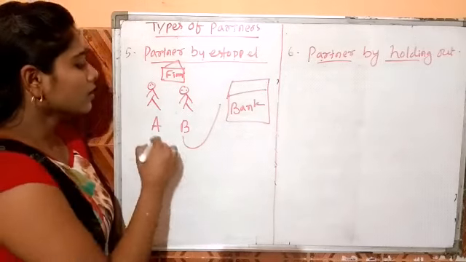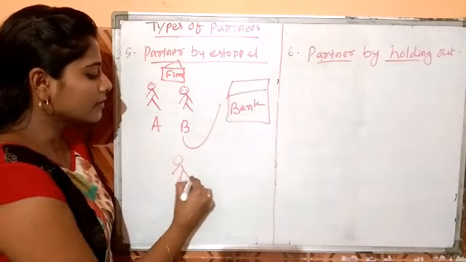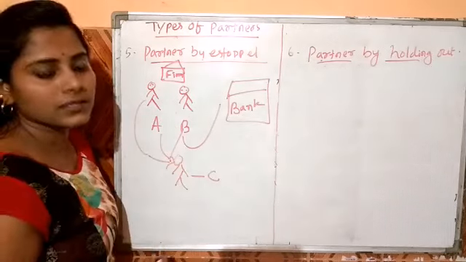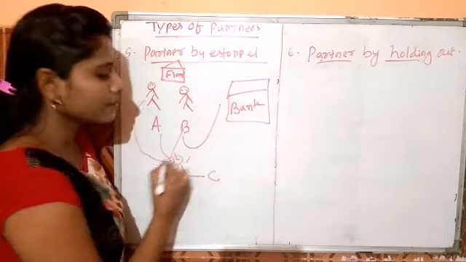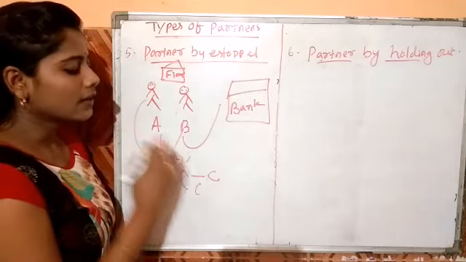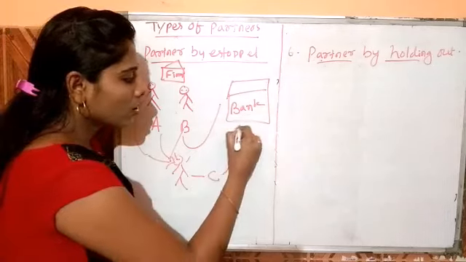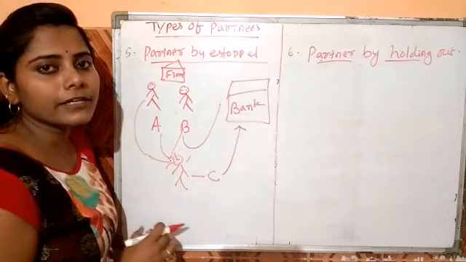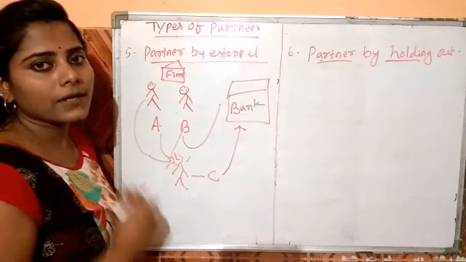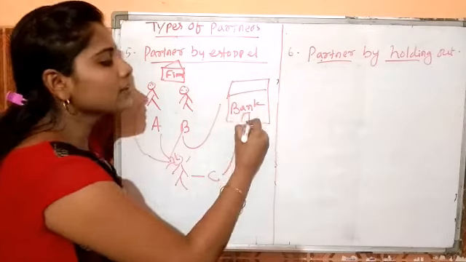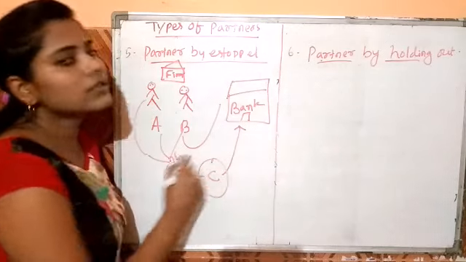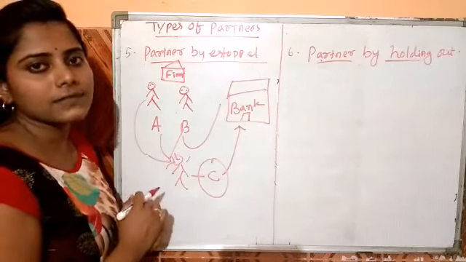At that time, they go to another person. Both A and B go to another person, and his name is C. C is a reputed person of the city. So he goes to the bank and convinces it to provide the loan to A and B. For this purpose, the bank believes, or imagines, that C is also a partner of the partnership firm.